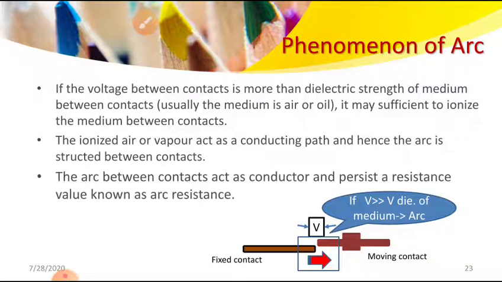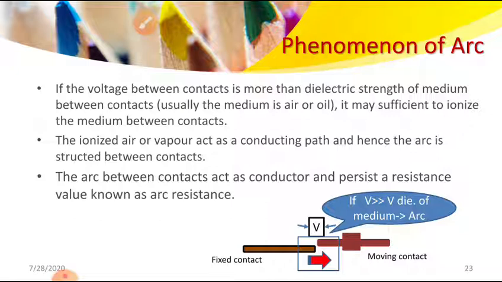Now the arc between the contacts acts as a conductor. So the arc acts as a conductor, an open path, and then there persists a resistance value known as the arc resistance. That means the arc between the contacts acts as a conductor. Each conductor has its own resistance, as we know that all metals have their own resistance. Now the arc acts as a conducting path, so it has its resistance, known as the arc resistance.